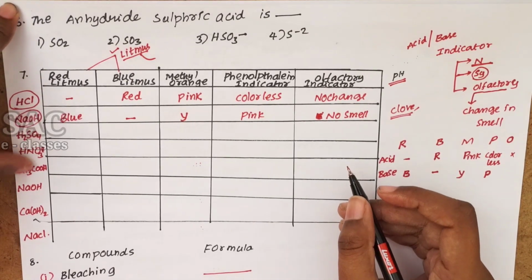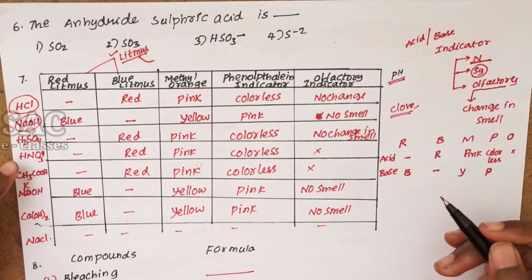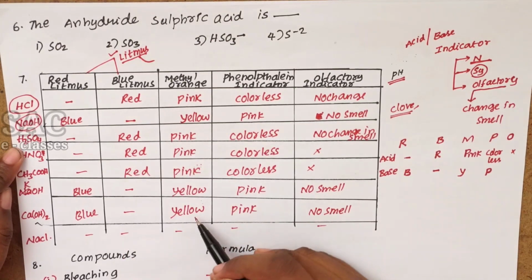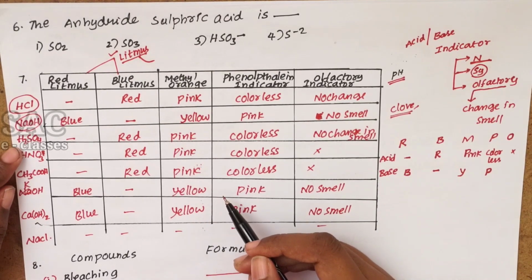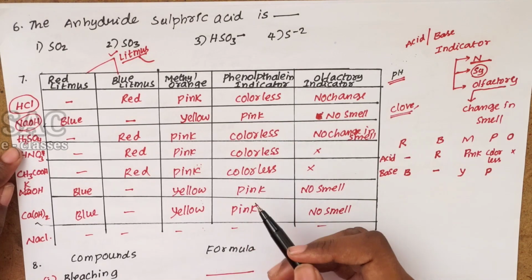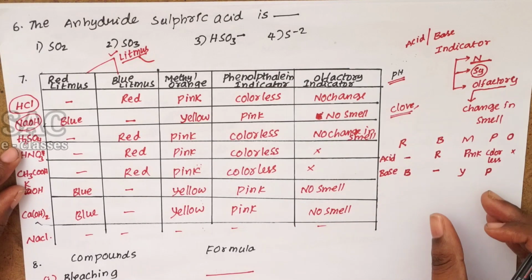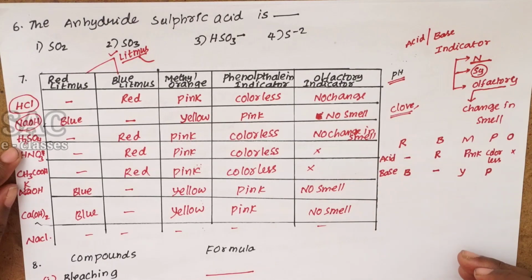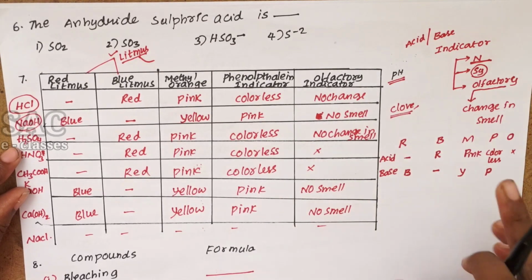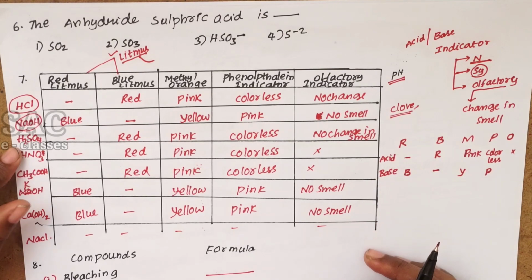Like that we can fill all of these. Like this we can complete the table, if you know that it is an acid, how it is treated with litmus paper, methyl orange and phenolphthalein indicator. Sometimes they will ask which of the following substances converts the phenolphthalein indicator into pink. They will give 3 acids and 1 base, and we can identify which it is. Every time, just keep one thing in mind: what will happen in acidic medium and basic medium with all these indicators, then you can understand.